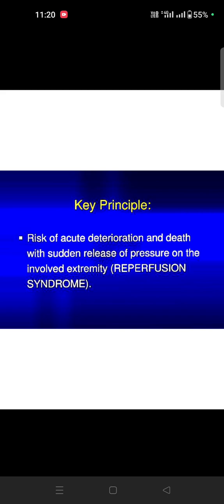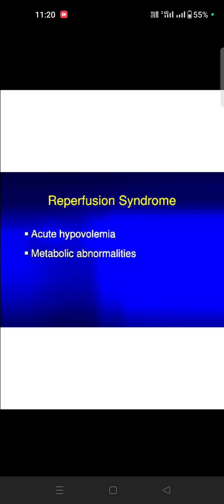Mainly the patient can have disorientation and death. So here we check for reperfusion syndrome, a risk of acute deterioration and death from sudden release of pressure on the involved extremities. Reperfusion syndrome means acute hypovolemia and metabolic abnormalities.